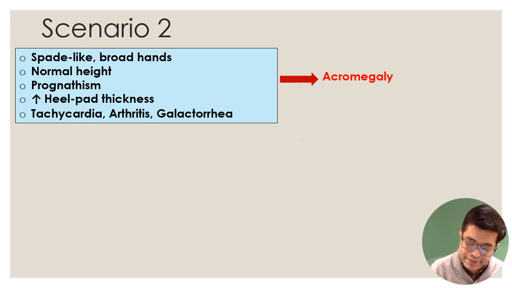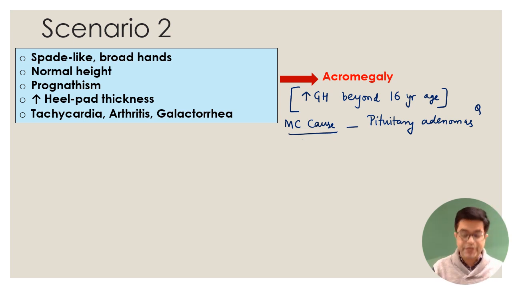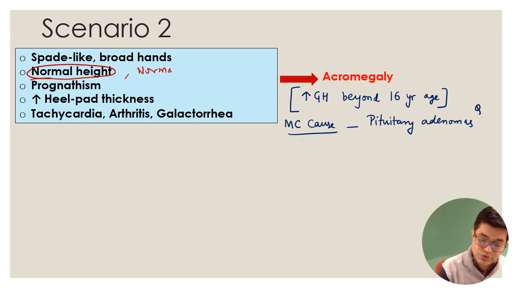So what is acromegaly? It is a condition characterized by increased growth hormone, that is growth hormone excess beyond 16 years of age. What is the most common cause of acromegaly? It is caused by pituitary adenomas. And this is an old one-liner MCQ also. Remember that apart from these features, these patients are found to have normal height, and they are also found to have normal fertility.